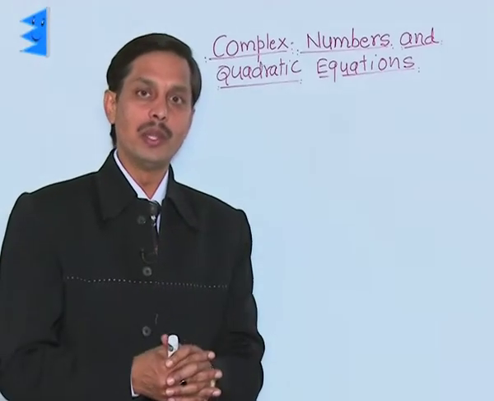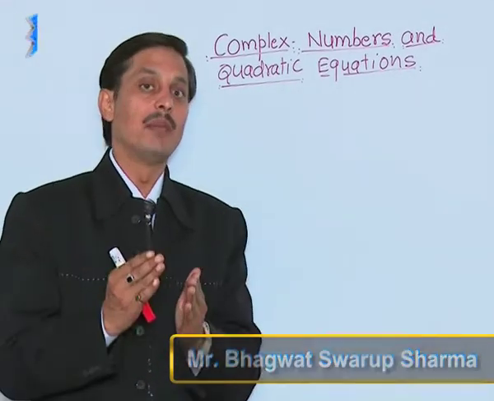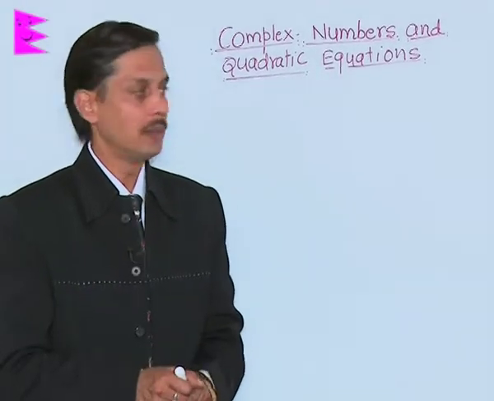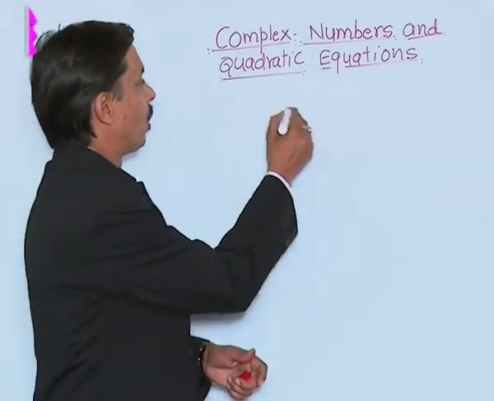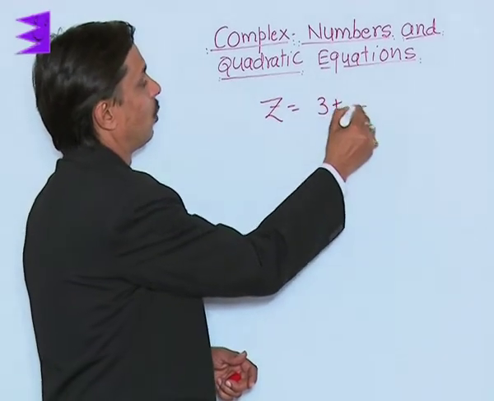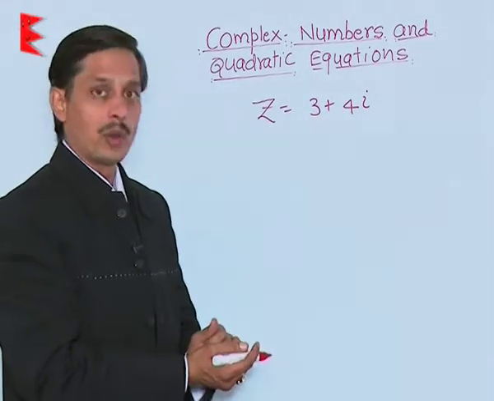Now I want to tell you how we say that a given number is complex, purely real, or purely imaginary. If I write a few complex numbers, like z equals 3 plus 4 iota.